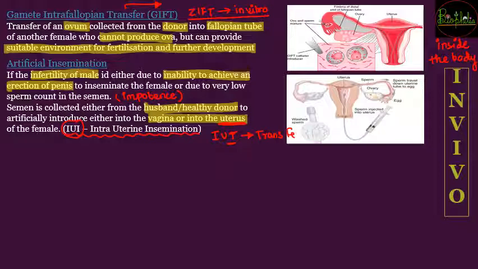जबकि अगर आपको IUI आता है, this IUI is going to be full formed as intrauterine insemination. So IUI is a technique of in vivo fertilization, and IUT is going to be an in vitro condition. So again there is a chance of confusion, so it should be avoided to go for negative markings. तो यहाँ पे दो confusion के points जो बहुत बार देखे जाते हैं, that has been cleared out, and hope that you do not make these mistakes.